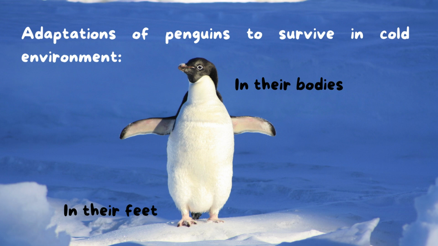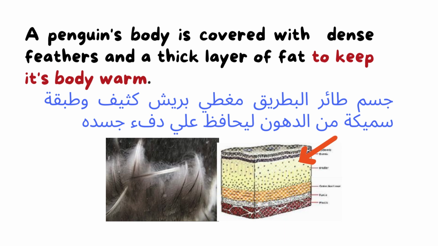The adaptations are in the penguin's body and in its feet. The penguin's body is covered with dense feathers and a thick layer of fat. So it's covered by what? Dense feathers. All birds have feathers.